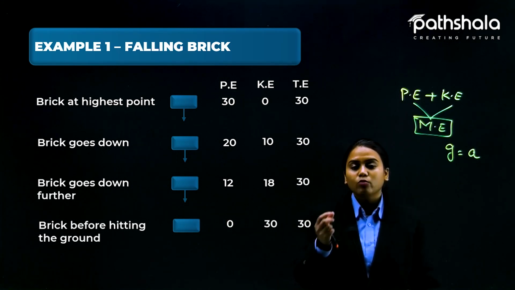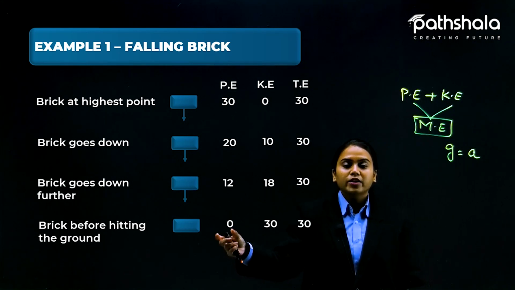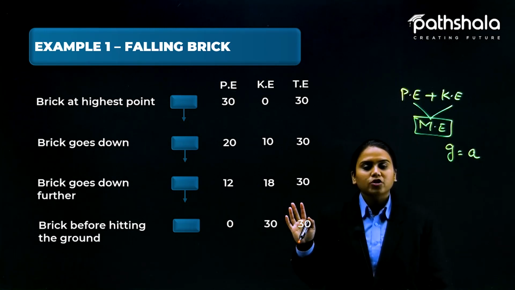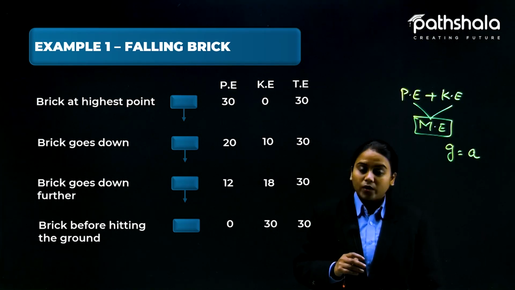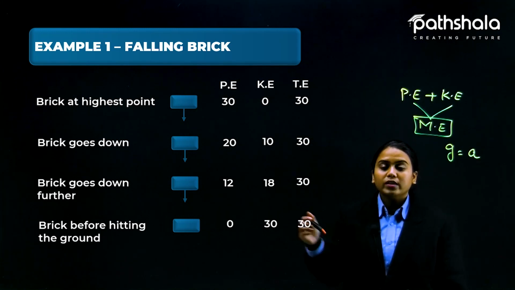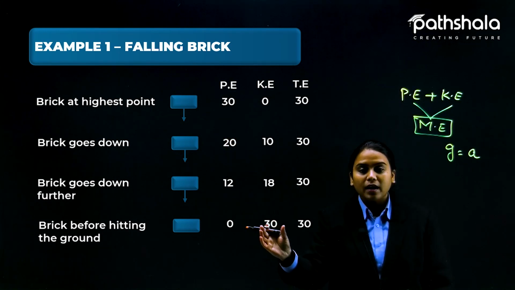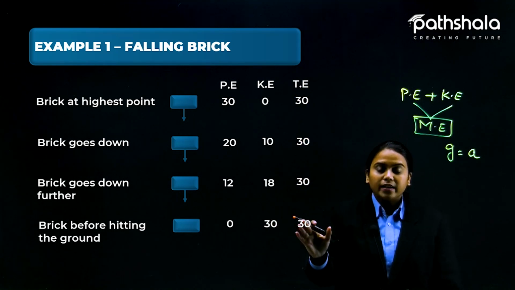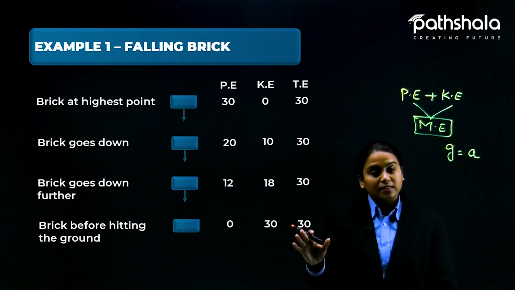Just a second before it hits the ground, we will see that potential has now become 0 totally, because no height is here. 0 height means 0 potential, and kinetic now will be at its highest value, that is 30. So with this table, students, you get to know that in the earlier part the 30 was the potential, but in the last part the 30 was the kinetic. But the total energy, that is the mechanical energy, remained the same for the whole duration, that is 30.